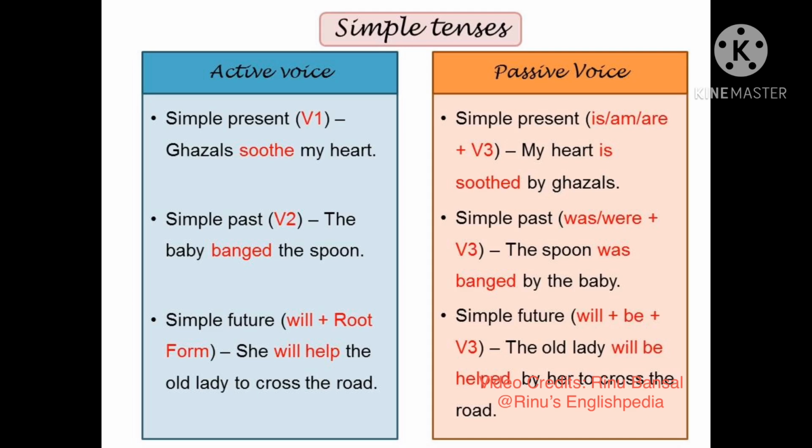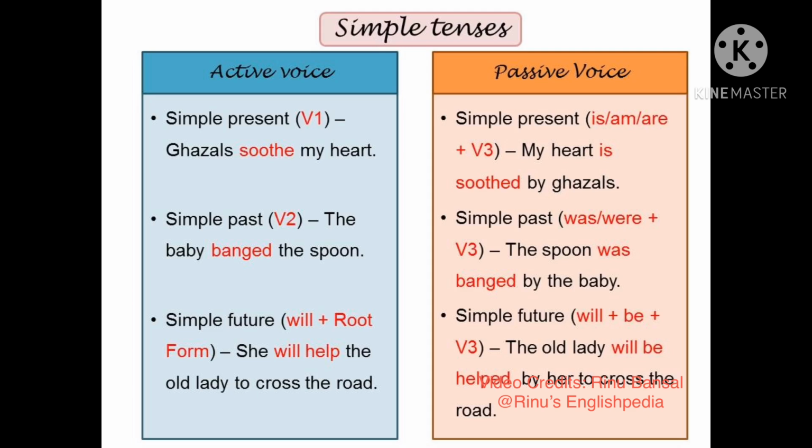Likewise, in the passive voice, the first form of the verb to be is, am and are. Over here, since my heart is singular, we use the singular verb is, and the sentence in the passive voice becomes, my heart is soothed by ghazals.